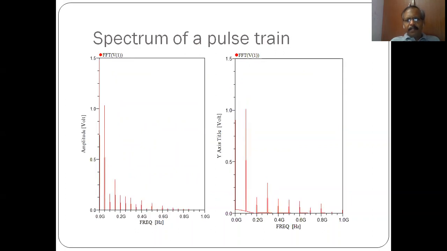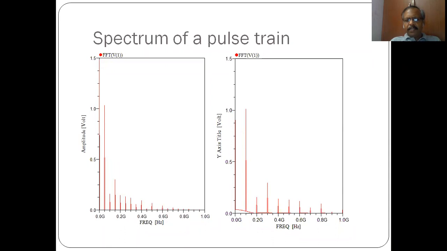Okay, coming to a pulse train, still it is complicated. So we don't transmit a single pulse, but in a real-time digital system, it is a pulse train. Now for a 10 nanosecond rise time, significant components are present up to 0.6 gigahertz. Please understand, we are transmitting only 50 megahertz, but the frequency components are present until 0.6 gigahertz or 600 megahertz.